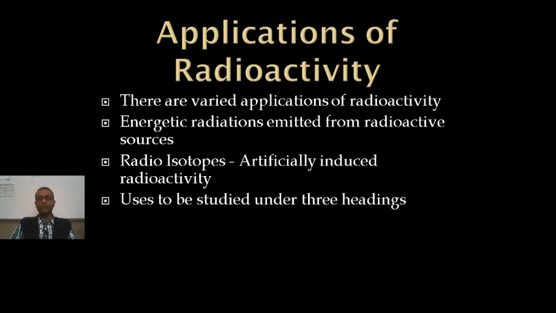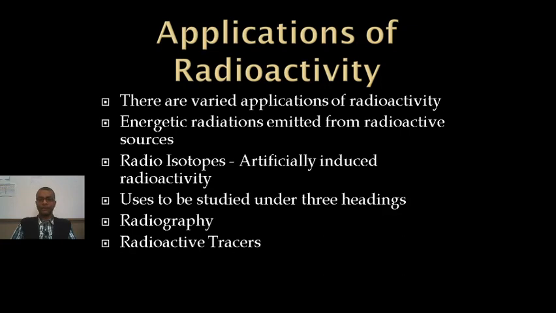The uses of radioactivity will be broadly classified under three headings. Of course, other uses also exist, but these are the ones in your syllabus and the prominent ones we'll be studying. The first heading is radiography, then radioactive tracers, then radioactive dating.